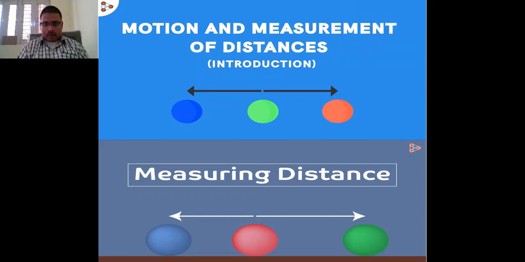So, students, here we are discussing the measurement of distance and about motions. I have given a brief introduction about the measurement, why the measurement is required, and what the different significance of this measurement is in a subject like science.